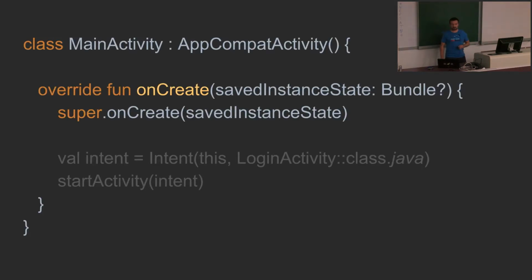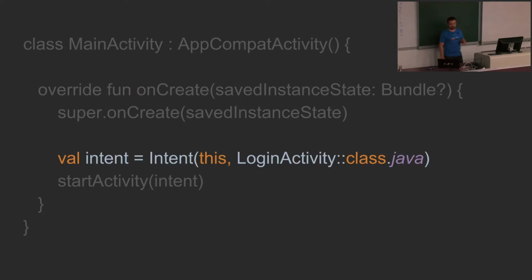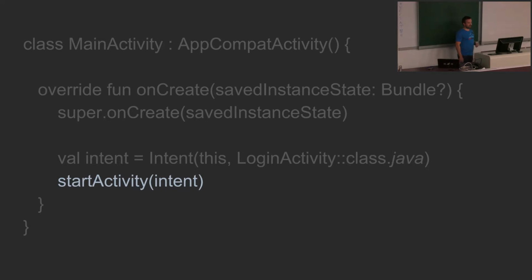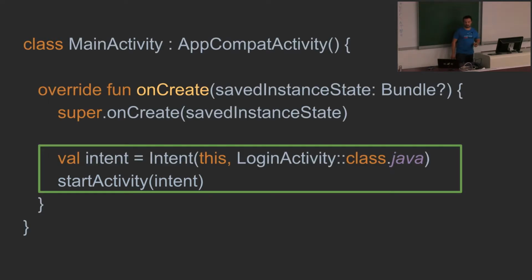So I would like to now show you how you can work with intents in Anko. In the normal way, when you want, for instance, to switch from the main activity to the login activity, you have to create an intent, put in the context and the class of your activity, and then call the startActivity function and put in the intent.